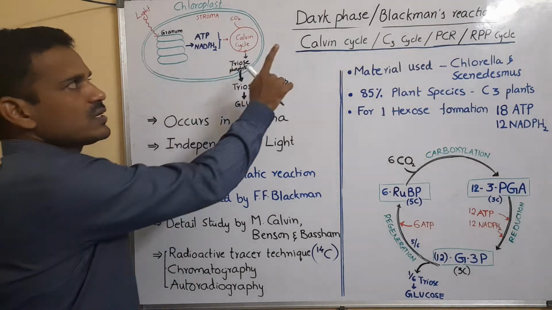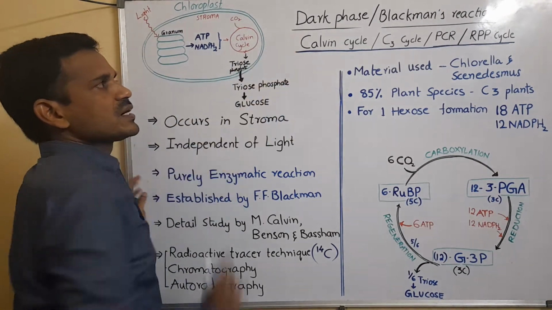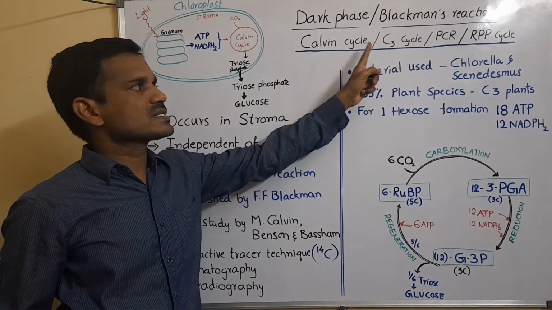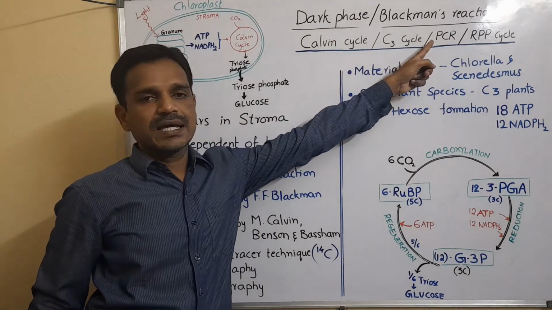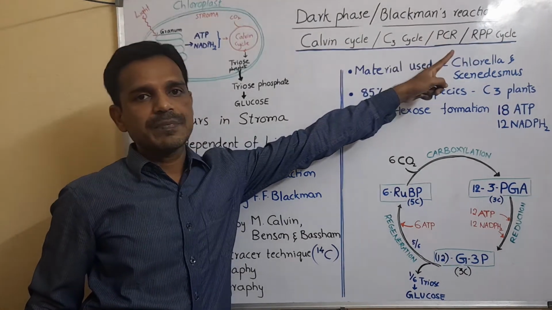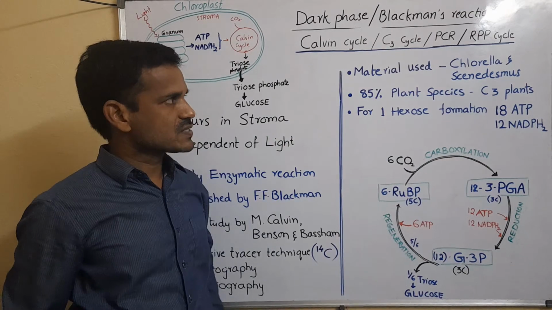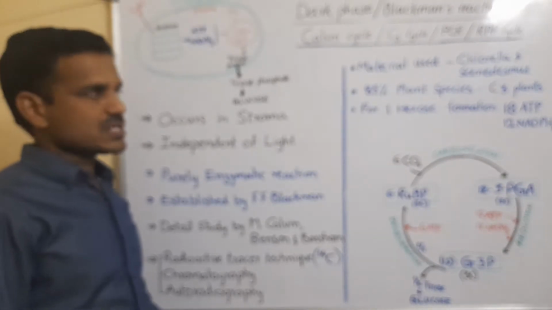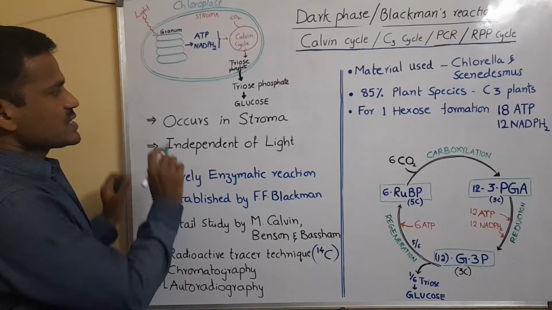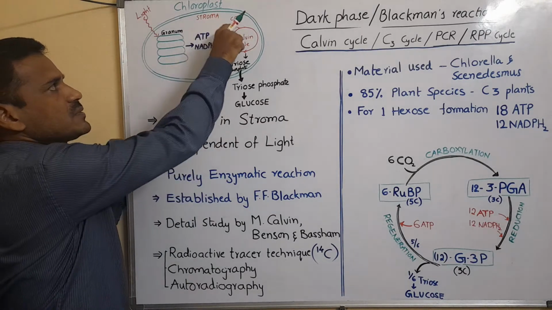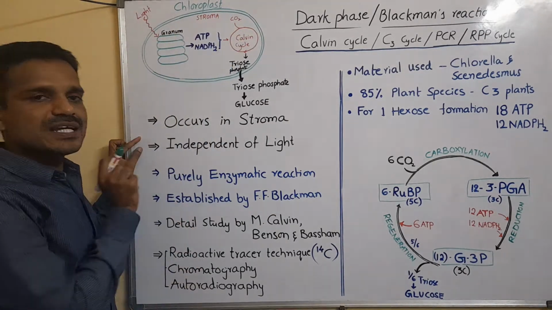So now we will learn about the dark phase. Dark phase is also called Blackman's reaction, Calvin cycle, C3 cycle, or PCR cycle. PCR means photosynthetic carbon reduction. It is also called the RPP cycle, reductive pentose phosphate cycle. So here different names are there, and all of them represent the second phase of photosynthesis. The dark phase takes place in the stroma, the colorless part in the chloroplast, and it is independent of light.